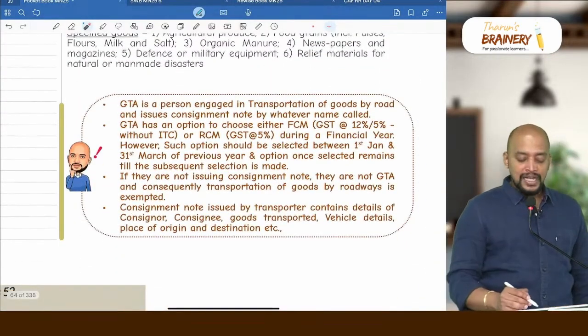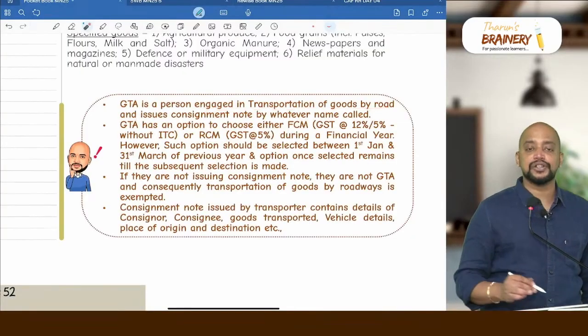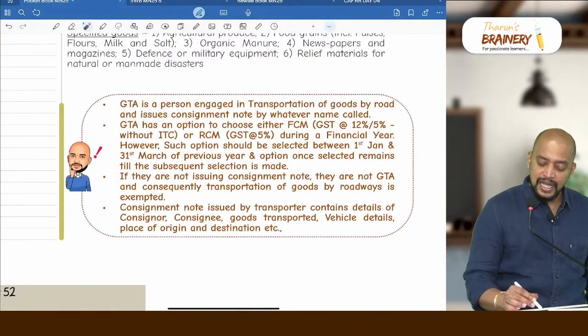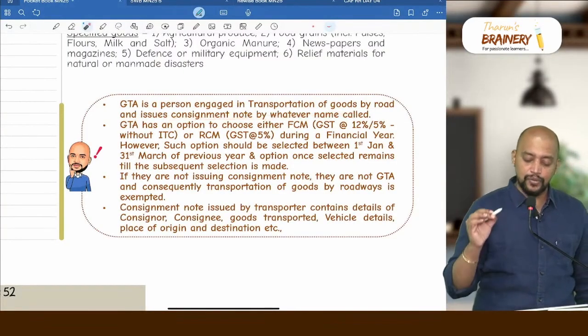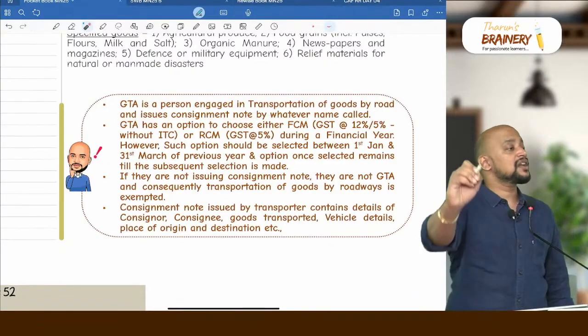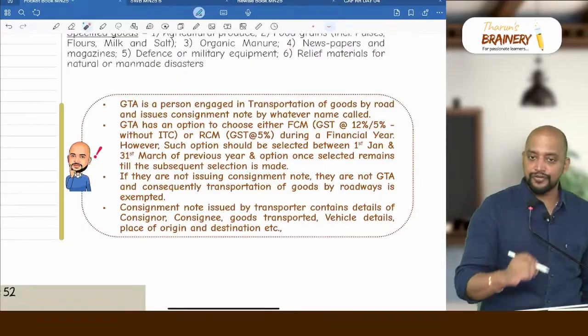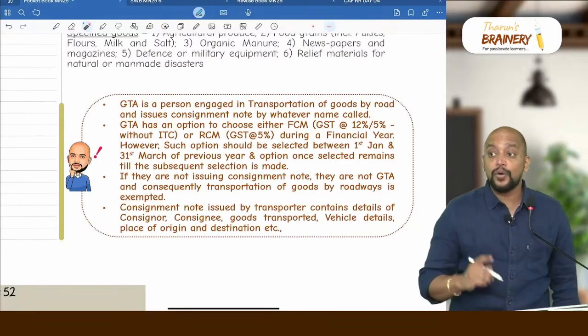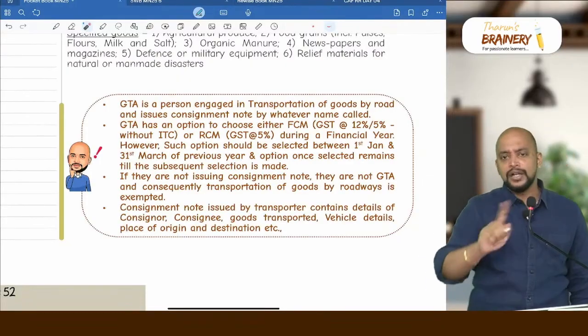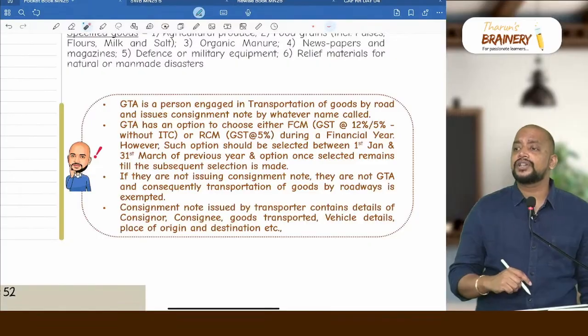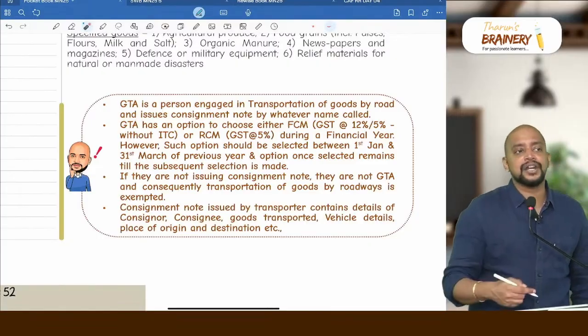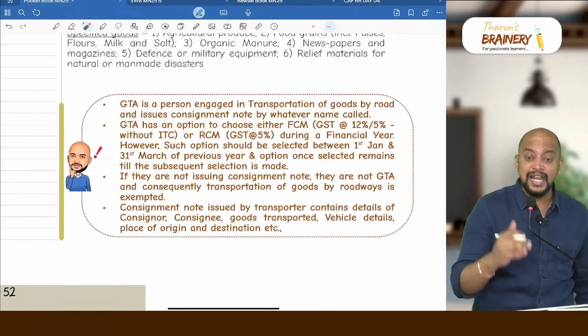You can see below, GTA is a person engaged in transportation of goods by road and who issues a consignment note by whatever name called. What if they are not issuing a consignment note? Because this point was already tested in the November 24 exam in MCQs also. If they are not issuing a consignment note, they are not a GTA. When they are not a GTA, other than GTA and courier agency, normal transportation will be exempted.